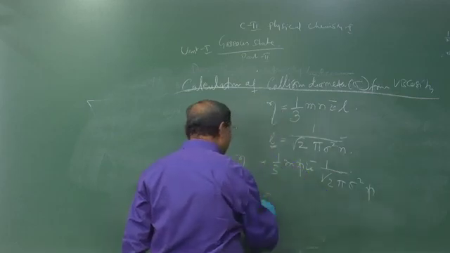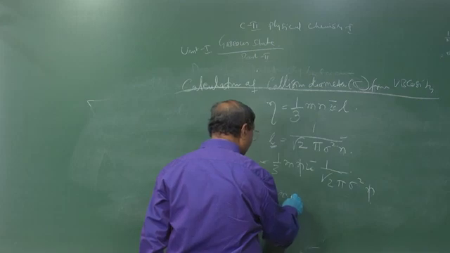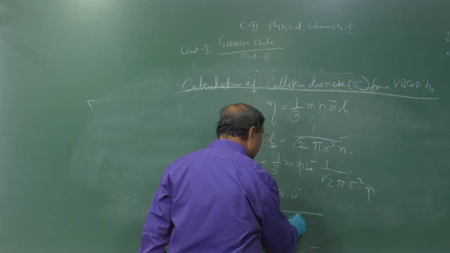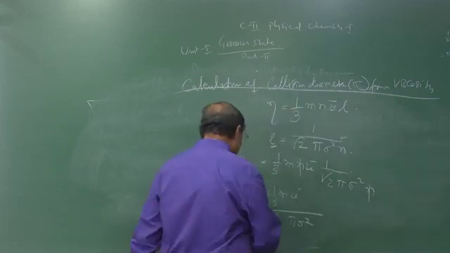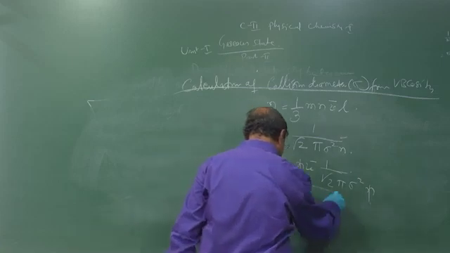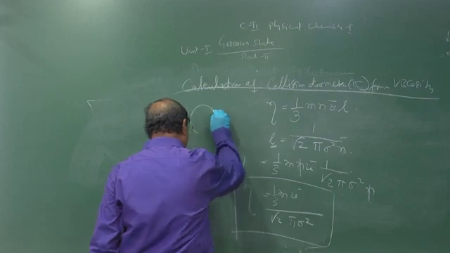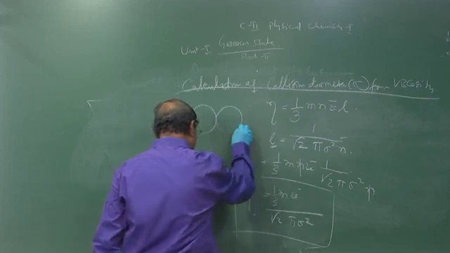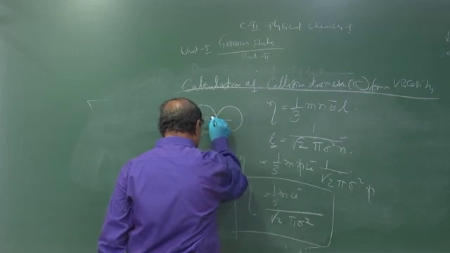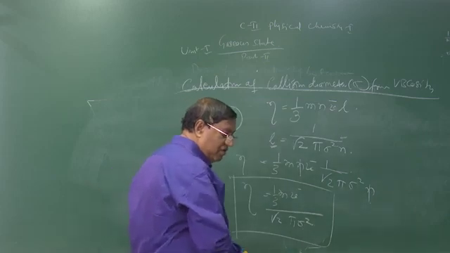So, eta is equal to 1 by 3 m v bar by root over 2 pi sigma square. So, the relation is 1 by 3. This is the relationship between viscosity and the molecular diameter. What is molecular diameter? When two molecules are at closest approach, the distance between the centers of the two molecules is called the molecular diameter, sigma.